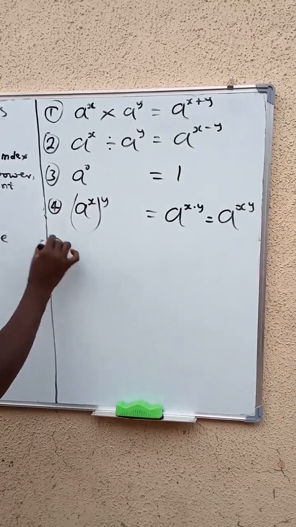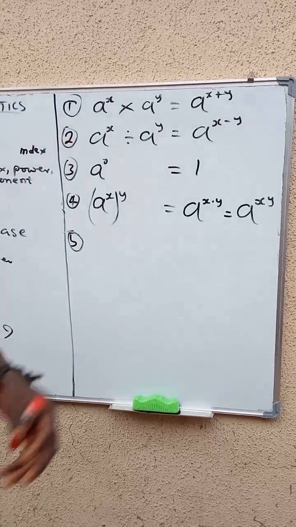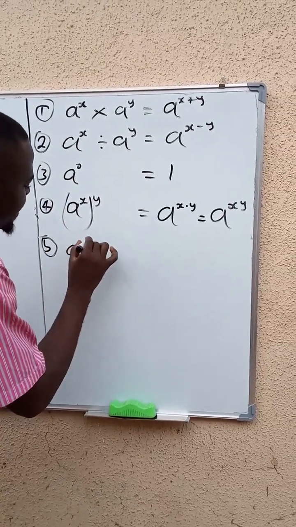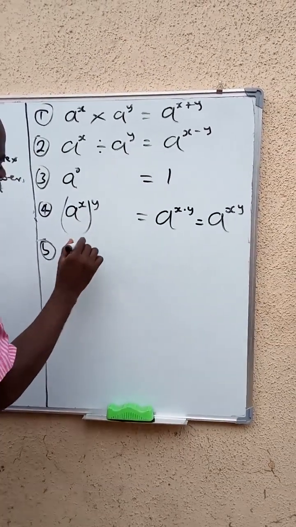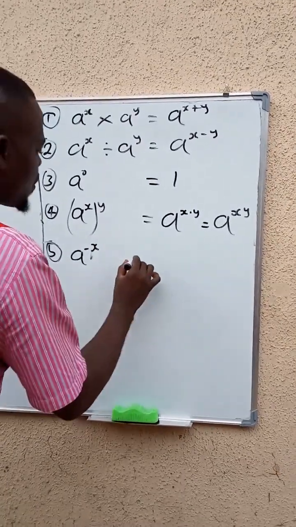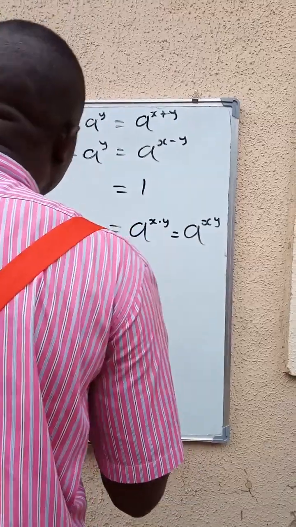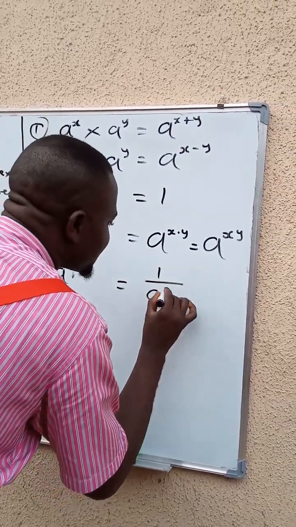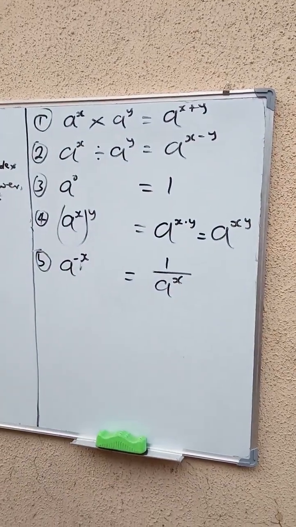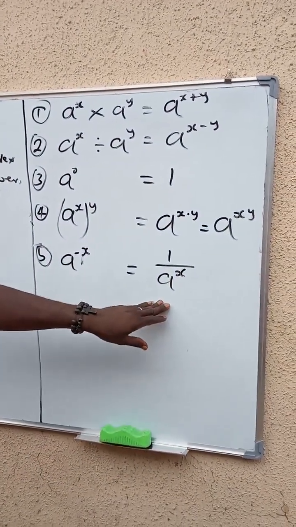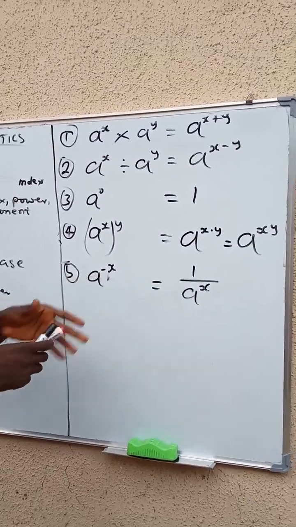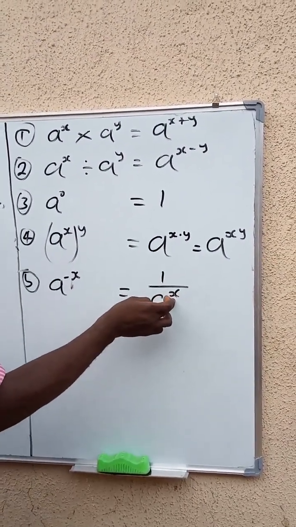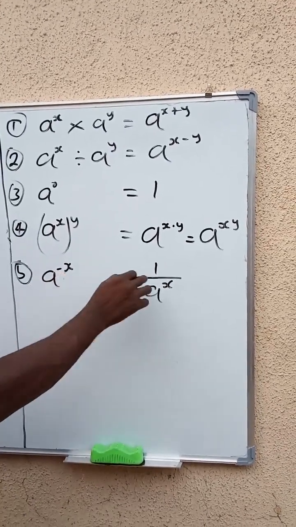Then number 5, that's what we call the negative power law. One will have a raised to the power of minus x in this form. So what we have is 1 over a raised to the power of x. Because this minus here will go down, and the a and the x will take its position without the minus. But there must be what?